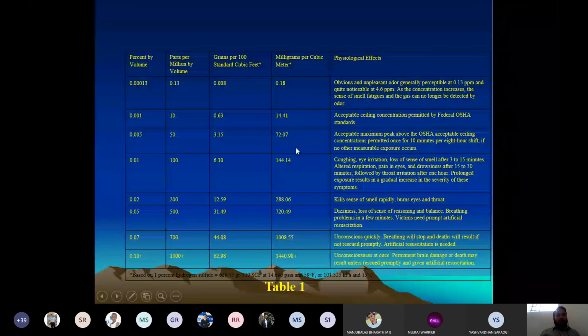As the concentration increases from 0.13 to 4.6 ppm, the bad odor will be like a rotten fish odor. As the concentration increases further, at one point you cannot identify the odor, but the leak will happen continuously. So if leakages happen, are there any agents to detect the leak? Yes, we have agents. We will discuss what agents are added to detect the leak.